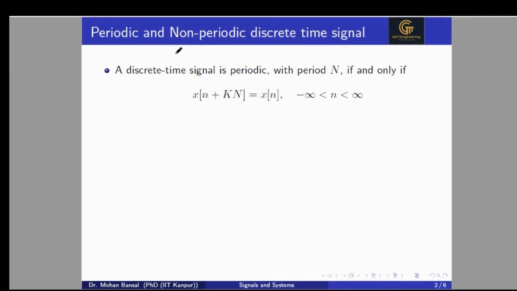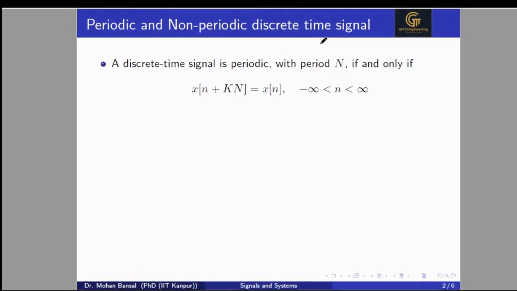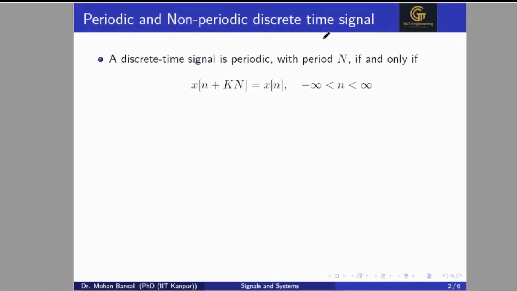In this video, we will see about the periodic and non-periodic discrete time signals. So we will check whether a given discrete time signal is periodic or not. If a signal is periodic, then we will compute the fundamental period of the signal.